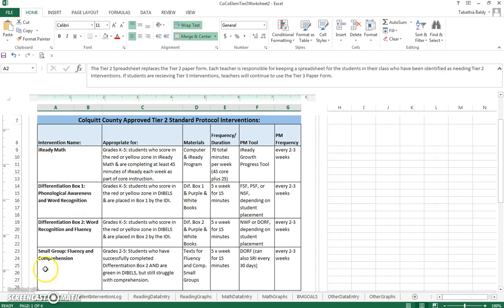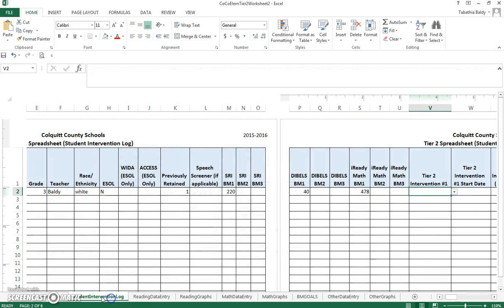These interventions have already been designed for teachers, indicating the duration and frequency, what should be used as a progress monitoring tool, how often progress monitoring should occur, as well as the materials that should be used and who the intervention is appropriate for. Using that information, we determined that Ima should participate in Box 2, working on word recognition and fluency, and she should start on 8/20/2015.